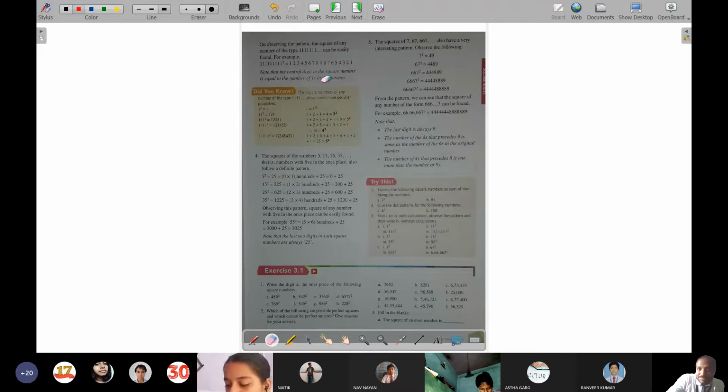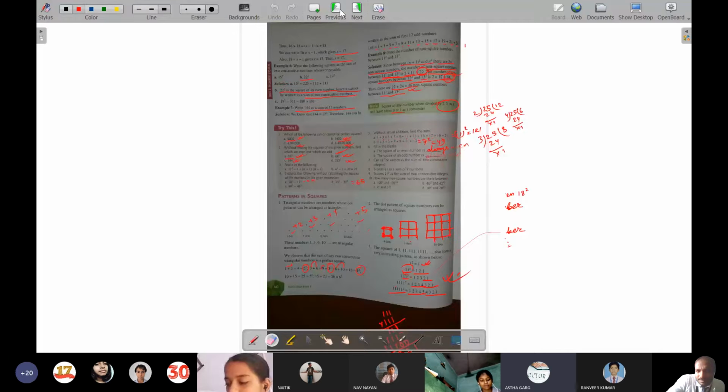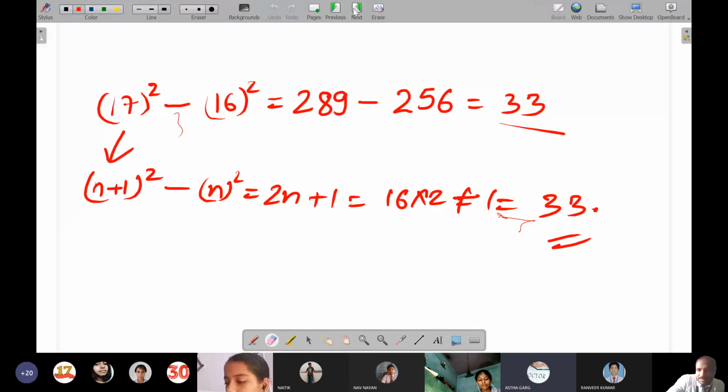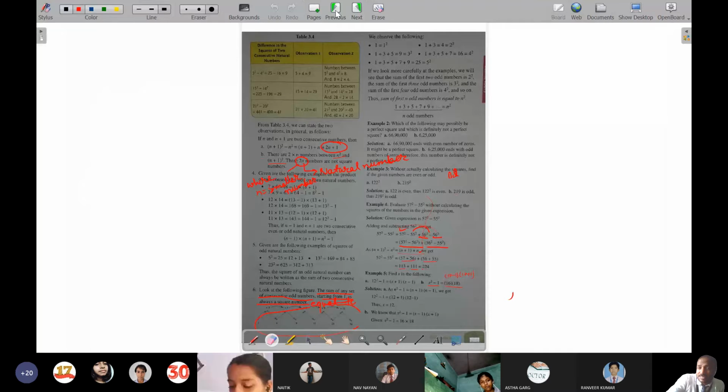Okay, sir. Then here it is asking in the 10th question, number B, 52 square and 54 square. Then we will do the same like that only, but we will not add 1, because here it is asking non-square numbers. So we will not add 1, because there it has been asked non-square.